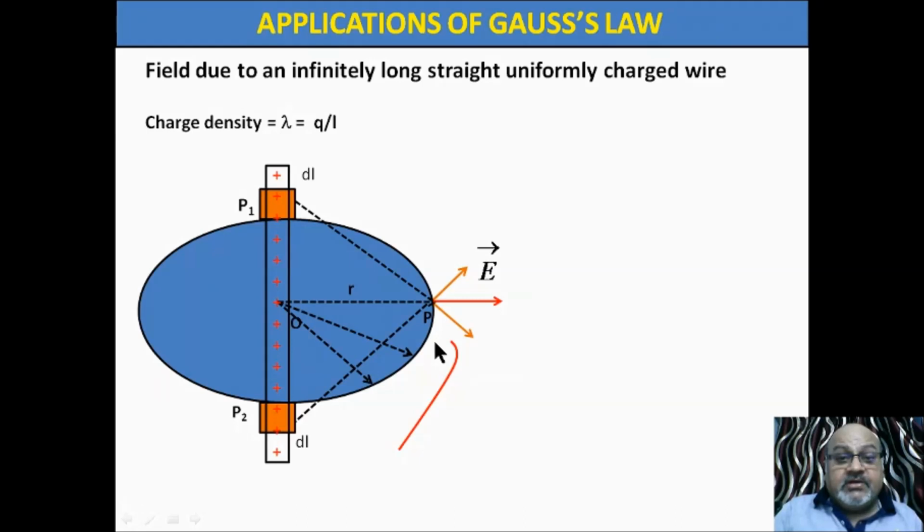Some new point, consider it. Suppose this point is here, another point. This is another point. This is P dash. This point is P double dash. These points are at equal distance from this wire. They will be having the same electric field which P has.